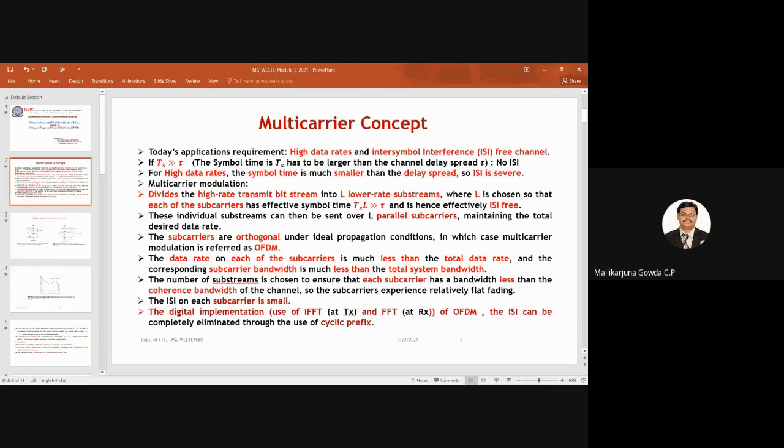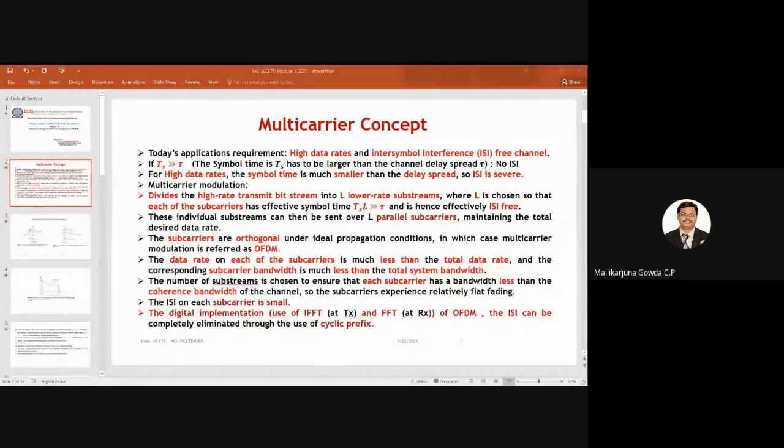Before I start what OFDM is, we need to understand the concept of multi-carrier communication or multi-carrier modulation. Now I change to full screen. Is my slide visible? Yes, sir.